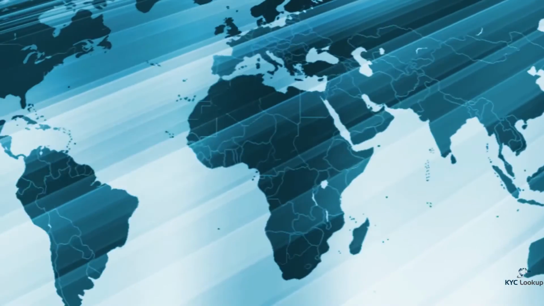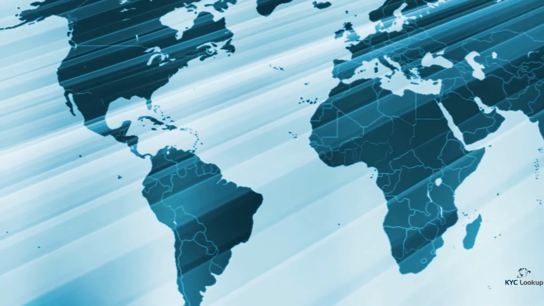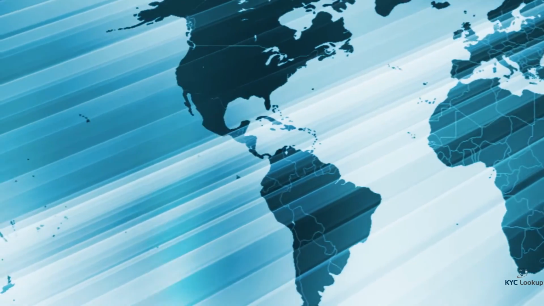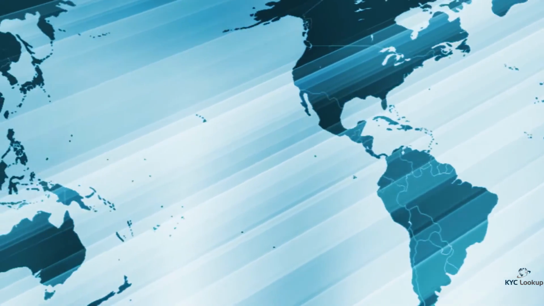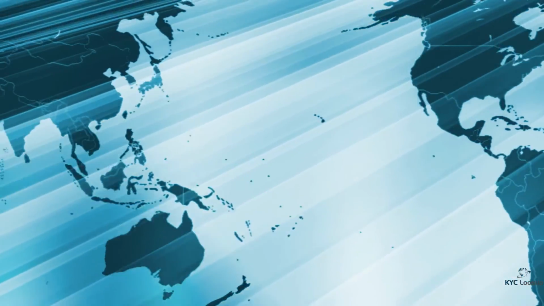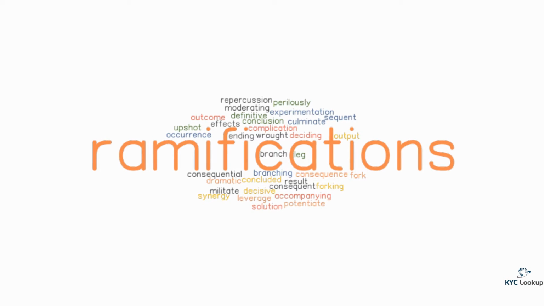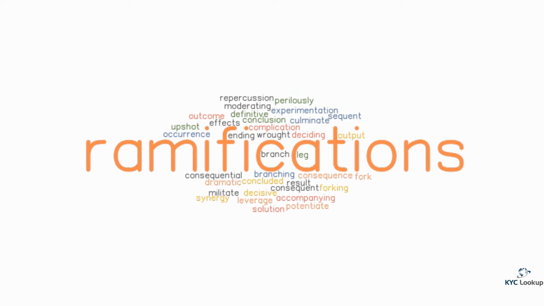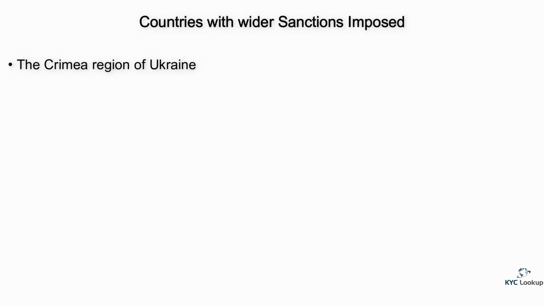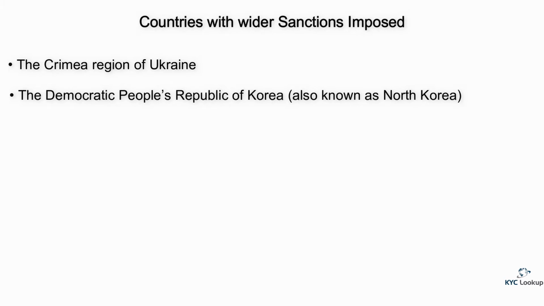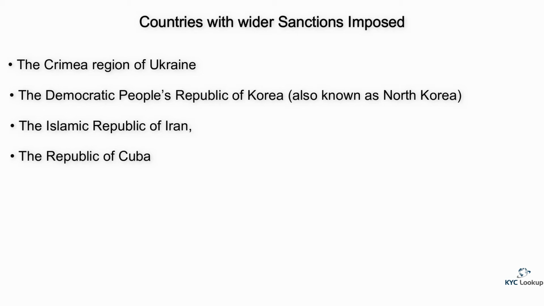However, there is a small list which is dedicated to those countries with wider sanctions, and being caught trading or doing business in those jurisdictions can have big ramifications. These countries are the Crimea region of Ukraine, the Democratic People's Republic of Korea, also known as North Korea, the Islamic Republic of Iran, the Republic of Cuba, and the Syrian Arab Republic.